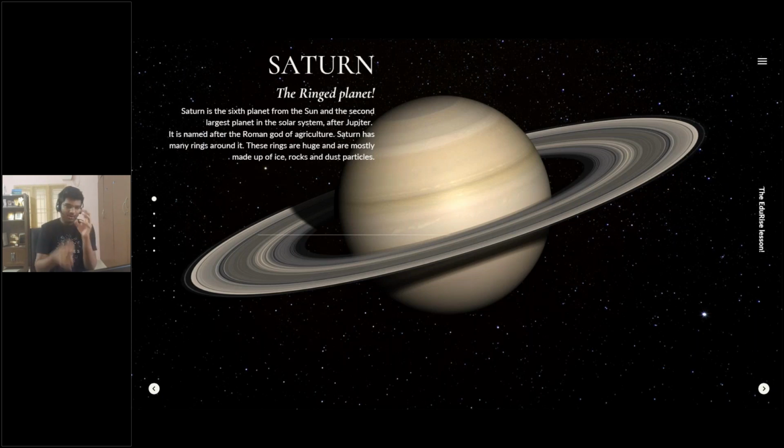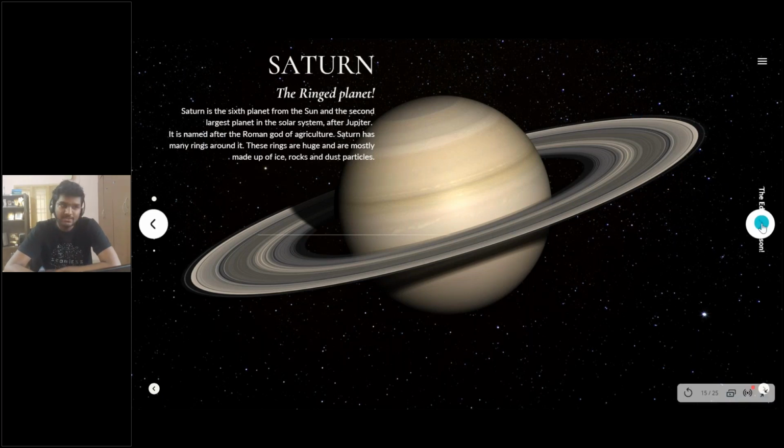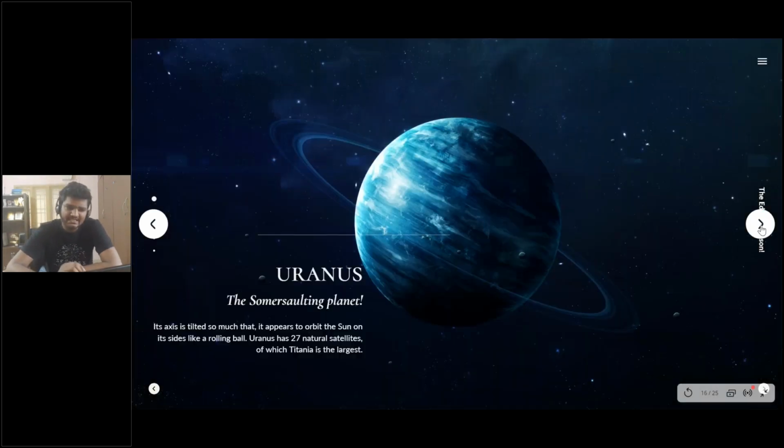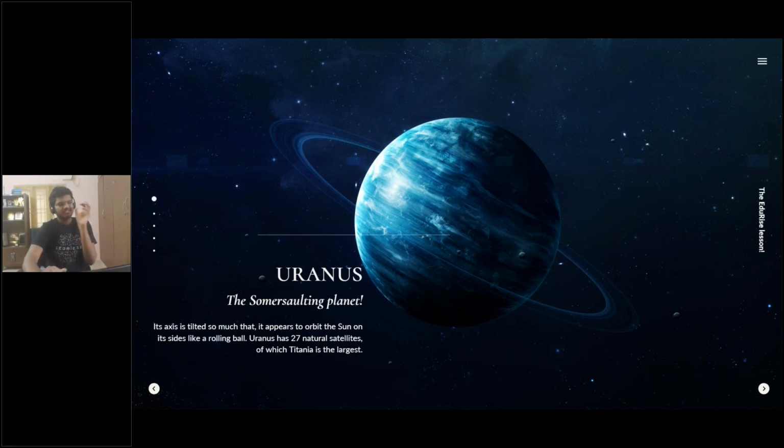When you look at it, it looks really fascinating, but that's a lot of human effort too, to understand more about this specific planet, because we of course are fascinated by the beauty of this planet in itself. The next one we're going to be seeing, I think this is the seventh planet, is Uranus, and very interestingly, it's called a somersaulting planet, and its axis is tilted so much it appears to orbit the sun on its side like a rolling ball.